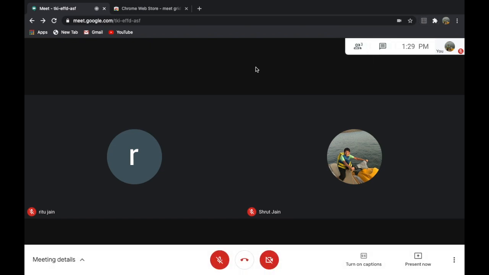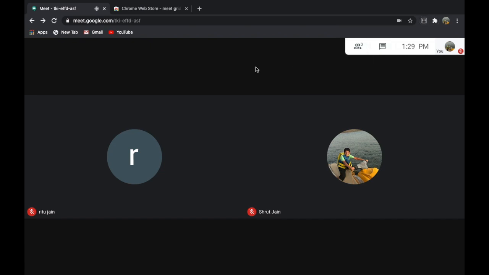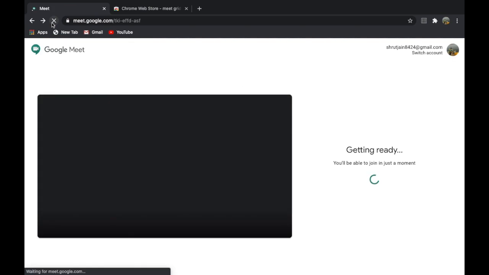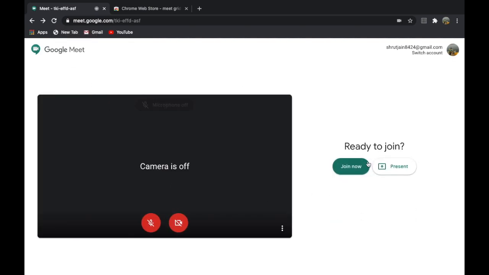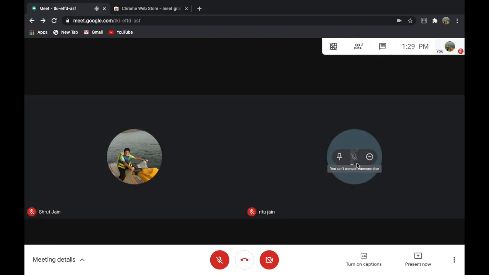When a meet is going on and you add the grid view at the same time, what you have to do is refresh the meet. You will leave the meeting and join it again. So now you have joined the meeting, and now you will be able to use the grid view.